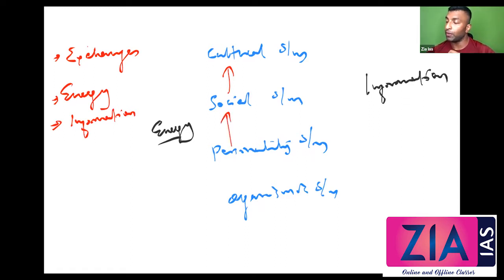So energy flows from organismic system. What does that mean? Organismic system is the basic source of energy, and information comes from cultural system. What does that mean? Cultural system is the source of information. Now when I talk about energy, energy is the motivation or the internal aspect which is required for the system to work.